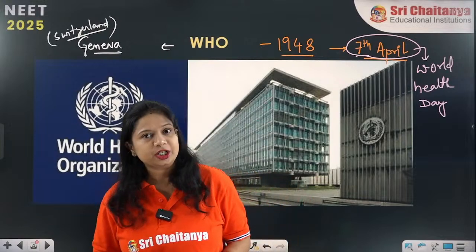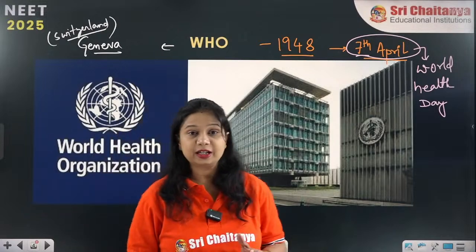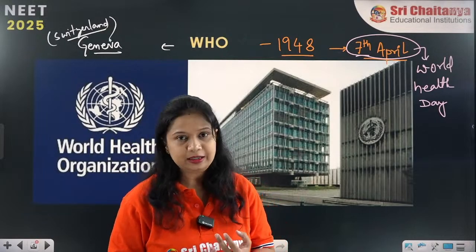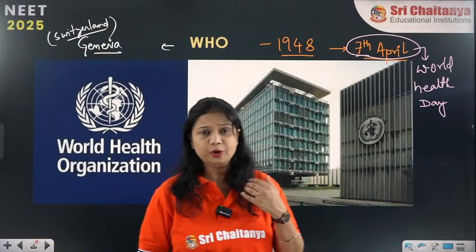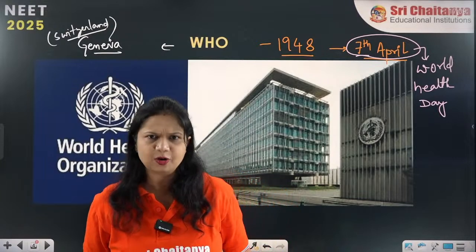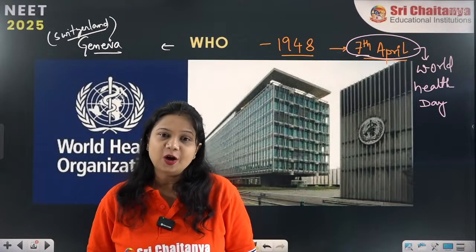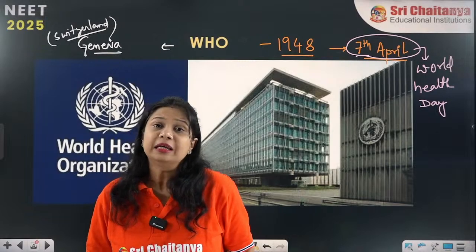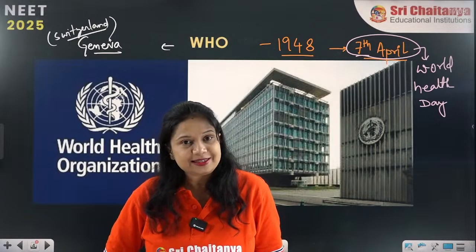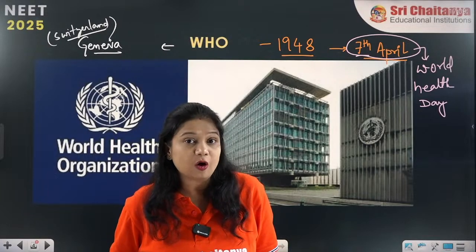Now what are the various initiatives the World Health Organization has taken? It has taken initiative in the eradication of smallpox and in the eradication of polio. Smallpox was a major disease because of which many individuals were dying. It had a severe pandemic condition. I hope you remember what is pandemic, what is epidemic, and other conditions. When there was an epidemic or a pandemic situation, the World Health Organization had a great role to play. In the same way, it also played an important role in the eradication of polio.